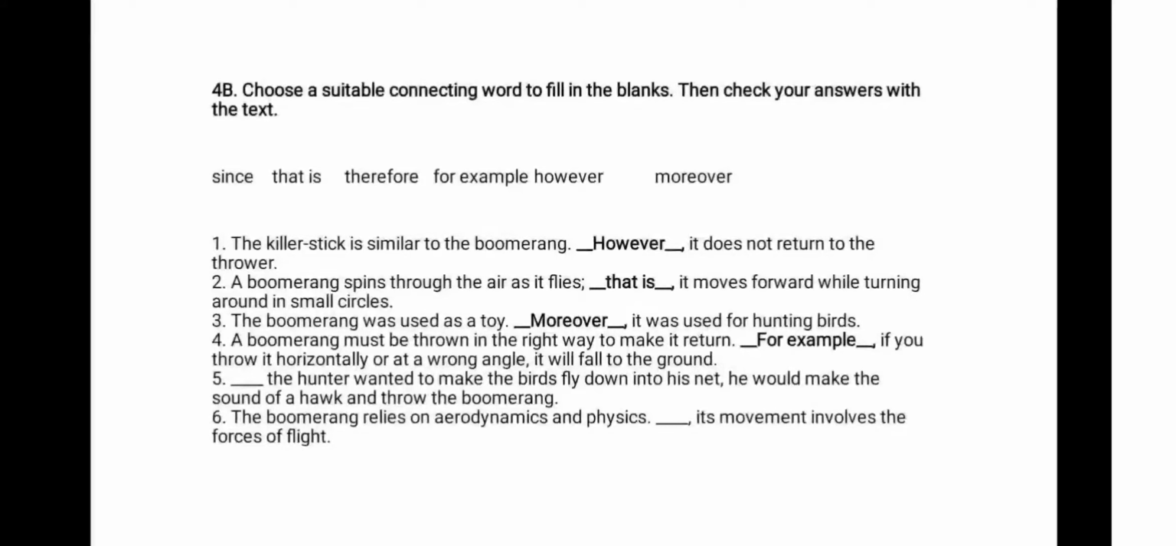Okay, number 4. Any idea for this one? Okay, so the correct answer is, for example. Take a look at the first part. A boomerang must be thrown in the right way to make it return. For example, if you throw it horizontally or at a wrong angle, it will fall to the ground. So this means there has to be some kind of a right way to make sure that your boomerang returns to you. And then you're giving an example. Because here in the second sentence, there's this phrase horizontally or at a wrong angle.